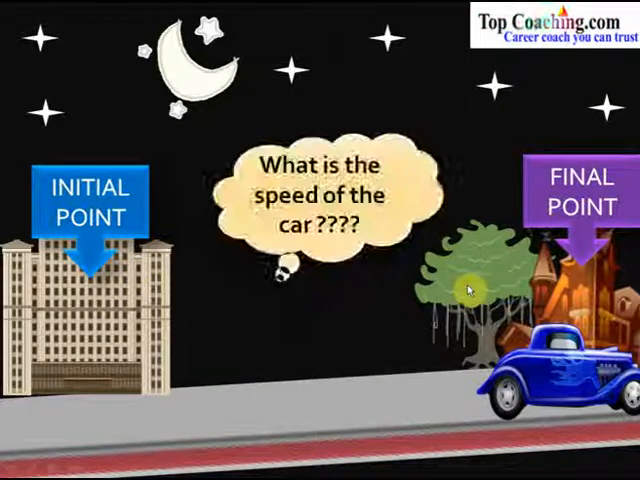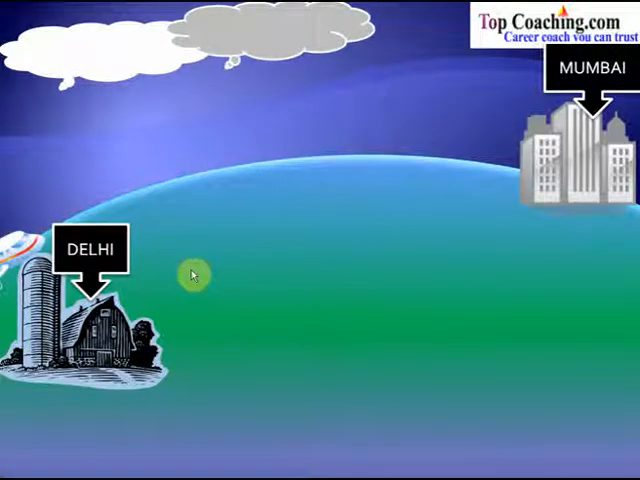Now, what is the speed of the car? So we know the distance and we know the time, but we do not know the speed of the car. So now how to calculate the speed of this car? Let's take one more example.